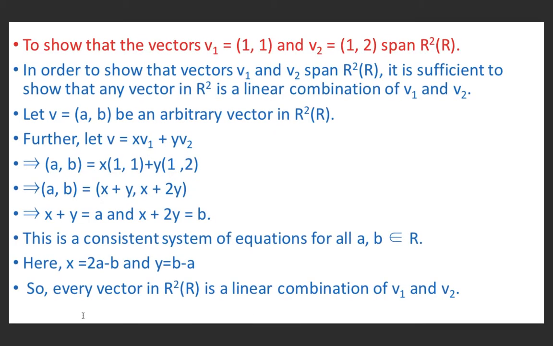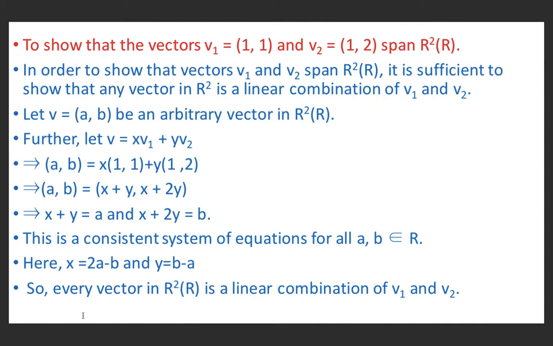Now to show that vectors v1 equal to (1,1) and v2 equal to (1,2) span R square over a field R. In order to show that v1 and v2 span R square, it is sufficient to show that any vector in R square is a linear combination of v1 and v2.